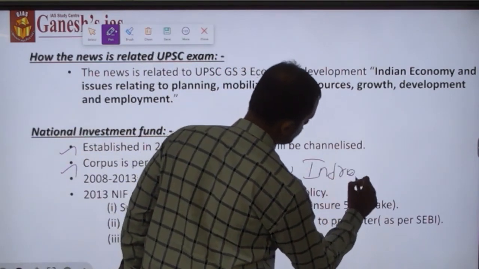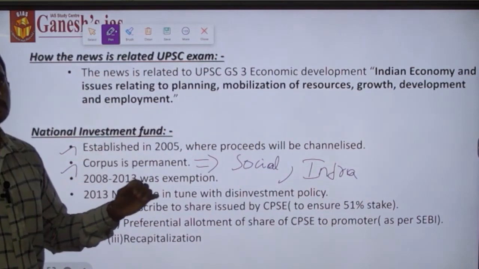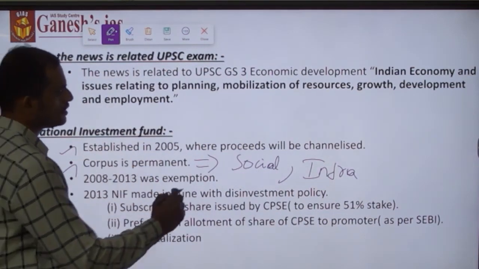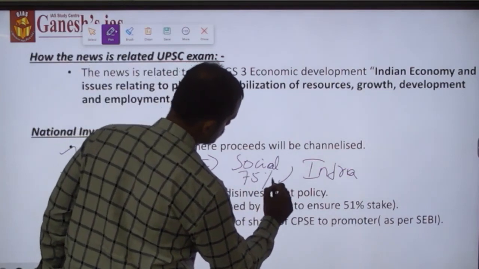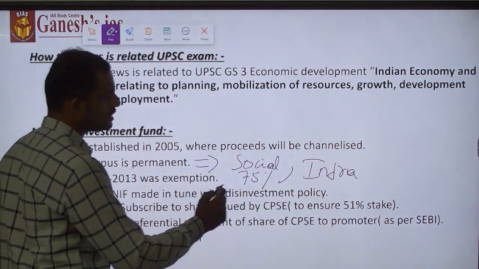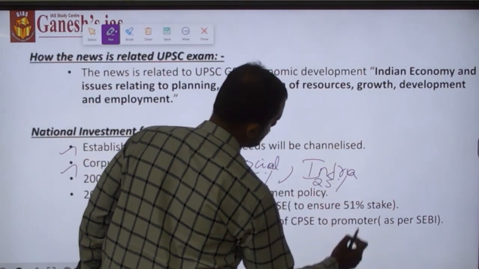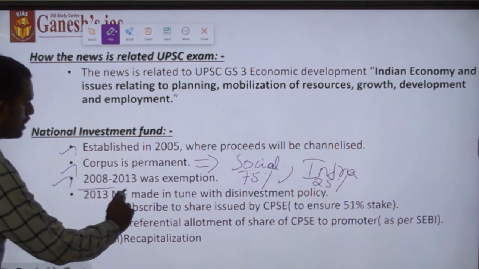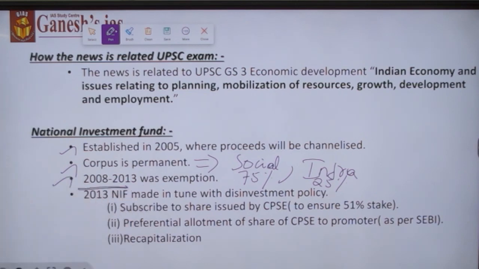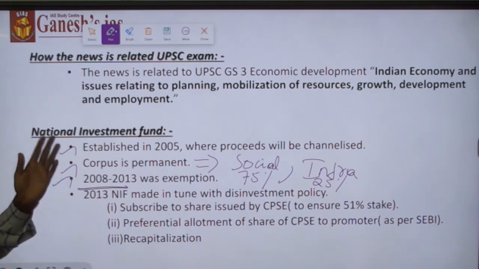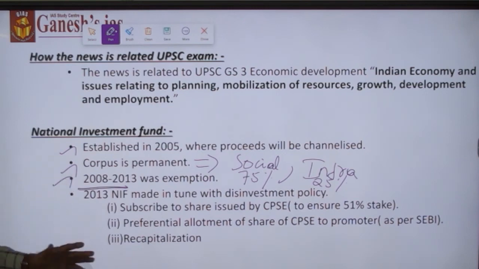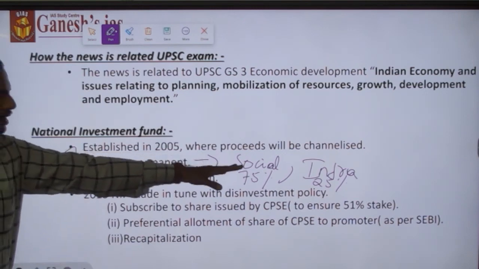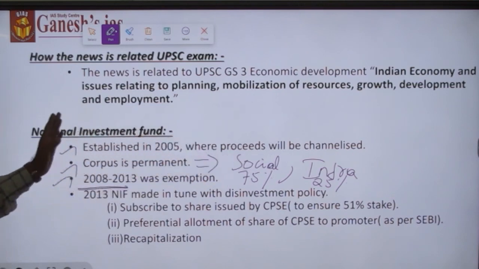So out of 100 rupees earned from the corpus, 75% will be utilized for social sector purposes and 25% will be used for capital expenditure or infrastructure development. But during 2008 until 2013, there was some difficulty in economic activity and in the global economy, as a result of which the government exempted this criteria for spending the National Investment Fund during this period.